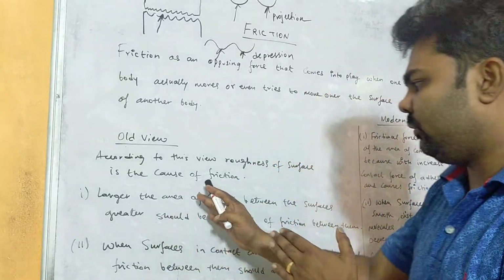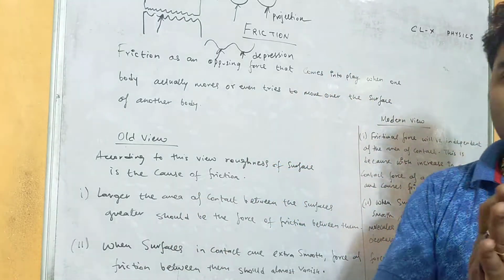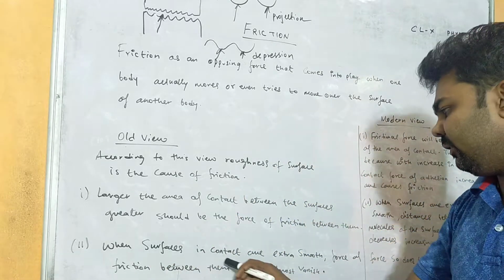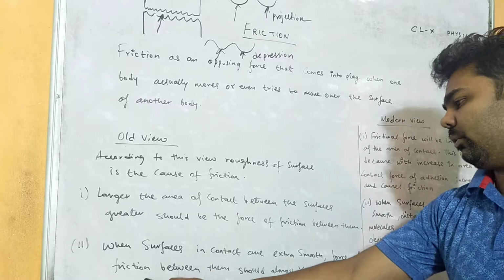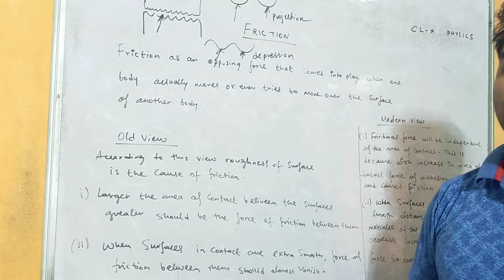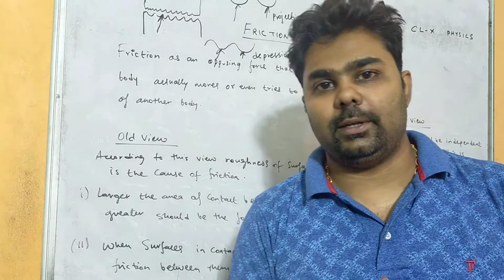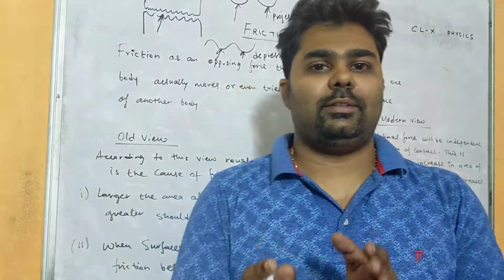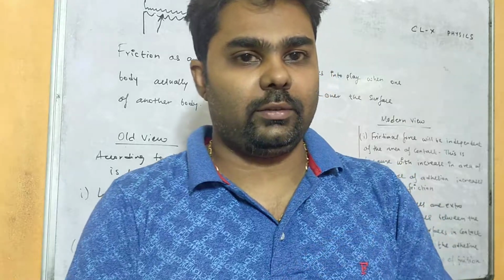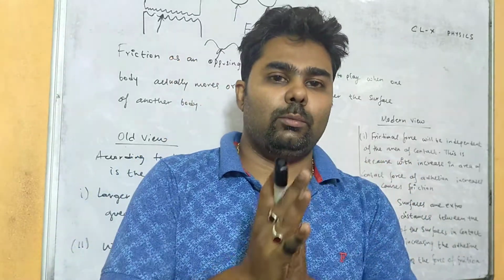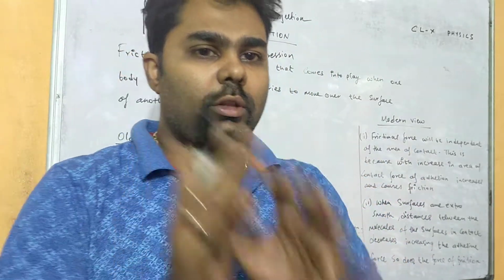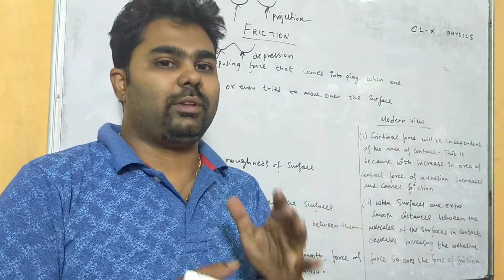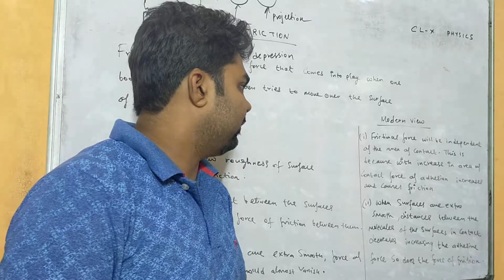So according to this view, if the surfaces are extra smooth, then there won't be any friction, right? When surfaces in contact are extra smooth, the force of friction between them should almost vanish, but actually it is not vanishing. So that means there is a limitation of the old view. The old view says friction is dependent on area of contact, and if the surfaces are extra smooth, there won't be any friction. This limitation was addressed by the modern view, which gave an explanation.